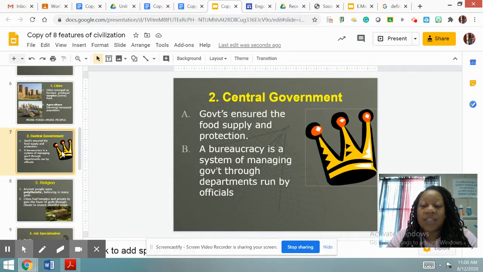Civilizations also have a central government. The government ensured the food supply and protection. A bureaucracy is a system of managing government through departments run by officials.